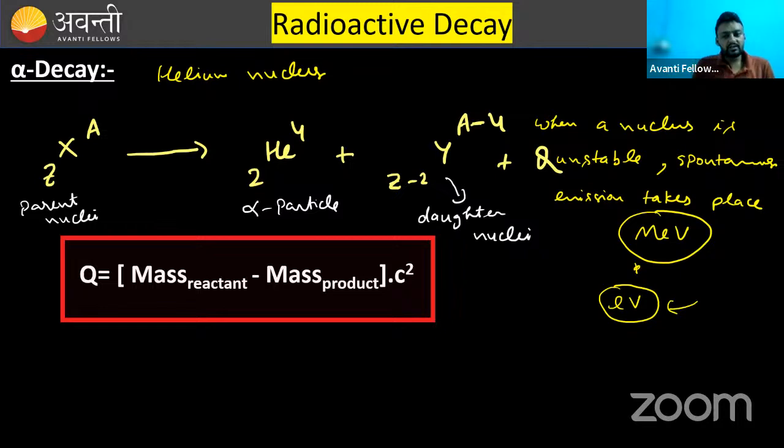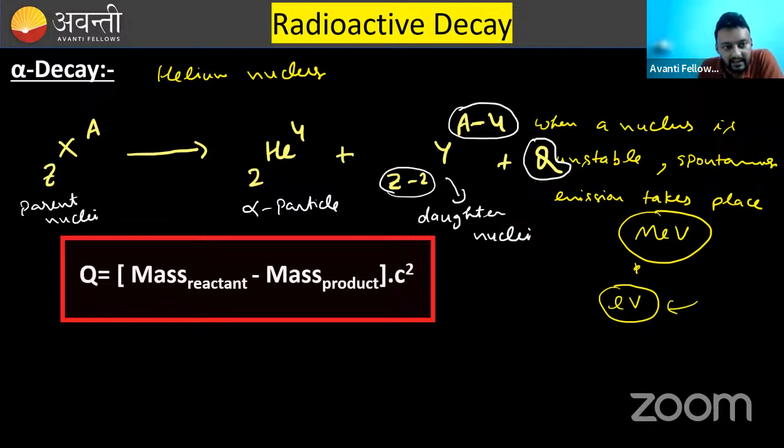In the complete process, some energy is also released, which is known as the Q value of the equation. And one more thing you can see here, the atomic number is decreased by 2 and the mass number is decreased by 4. Or you can say that the Z and A will remain conserved in the process.